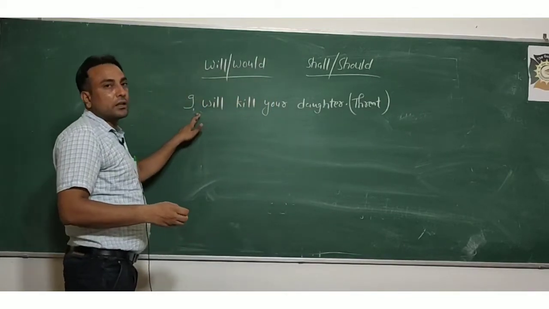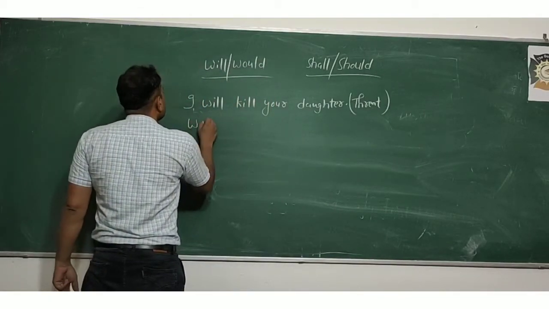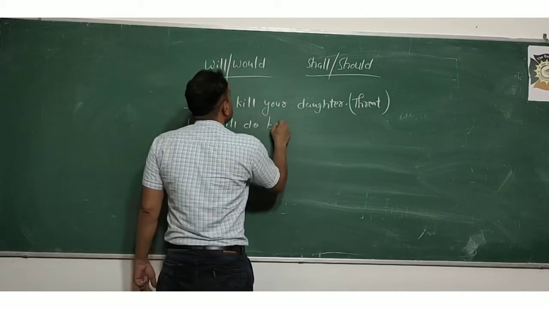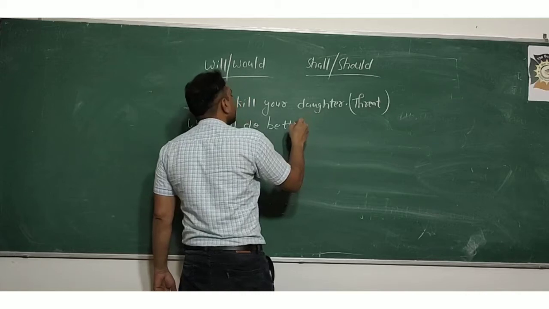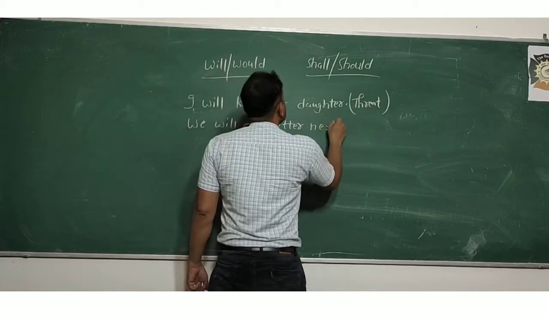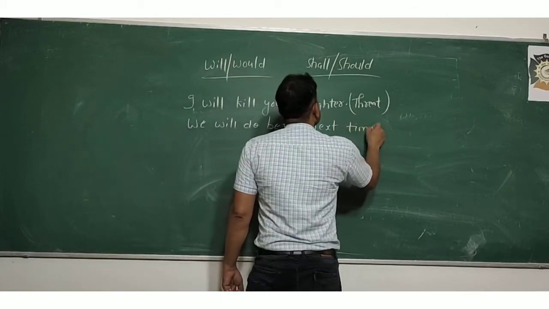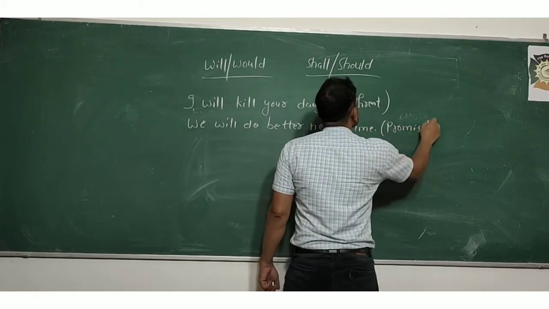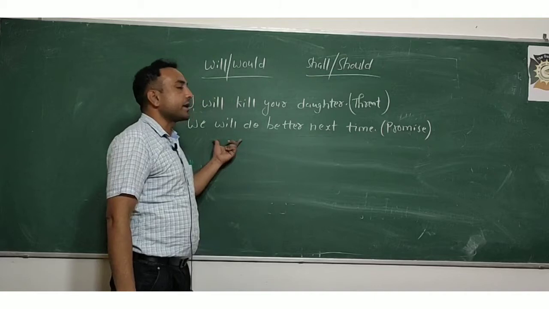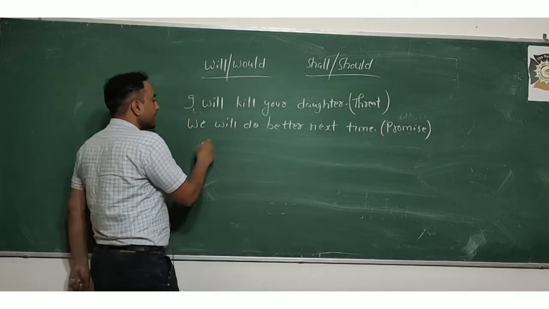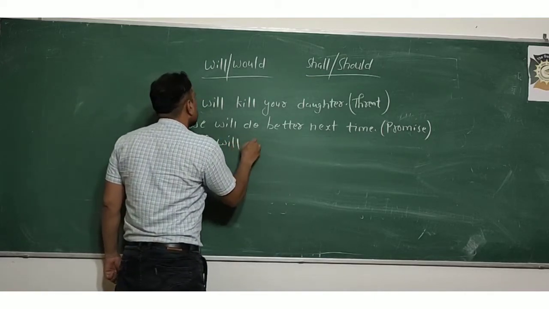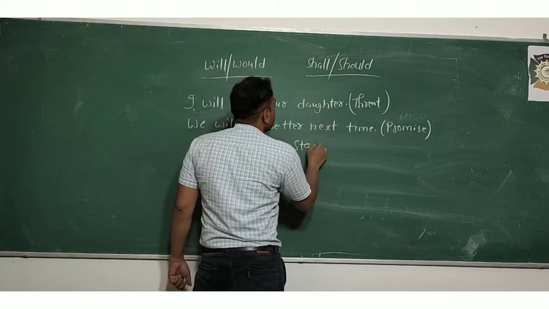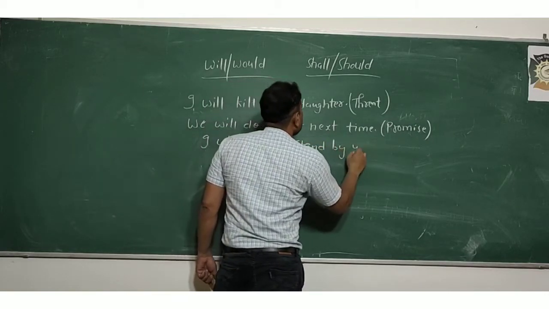So I will kill your daughter, and we will do better. We will do better next time. This is a promise in the sentence that we will do better than this next time. So this is a promise. If I say I will always stand by you.